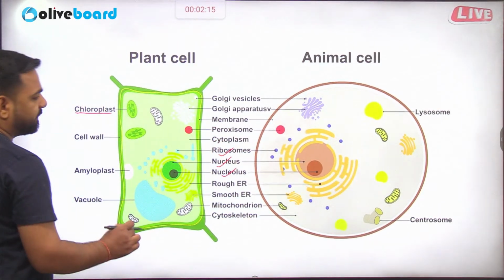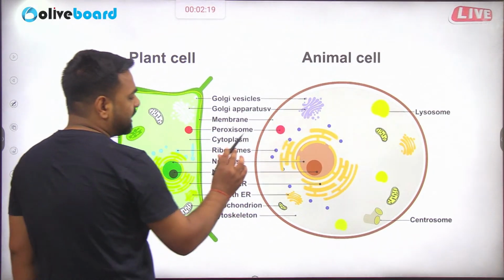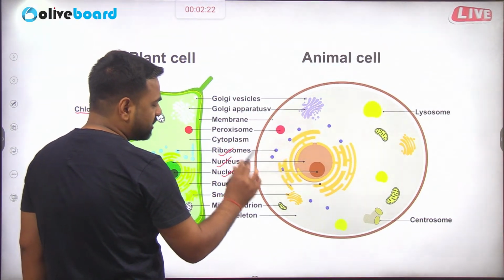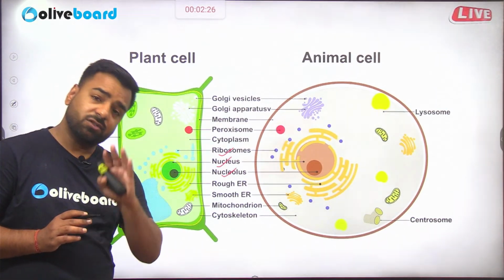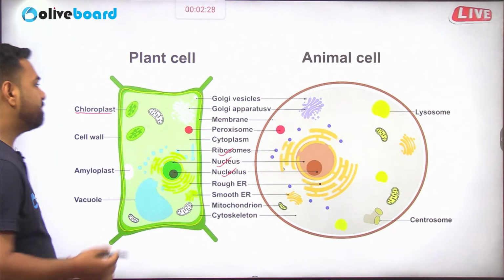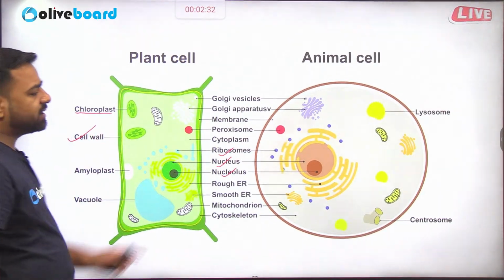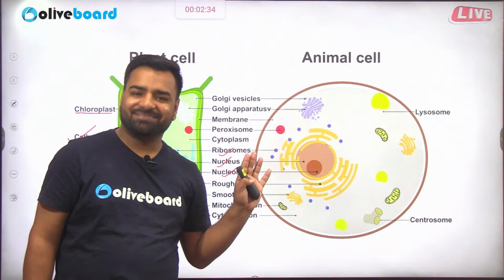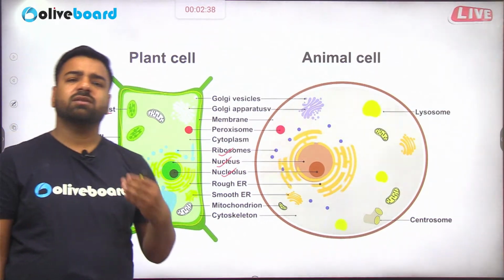Apart from that, see, in the animal cell, the outermost part is what? So in the animal cells, the outermost part is actually your cell membrane, or rather we can say plasma membrane. It is also present in the plant cell, but plant cell has one more layer that is known as cell wall, and this cell wall is absent in this animal cell, right? Now, so yes, this part is clear. Now I want to tell you something more.